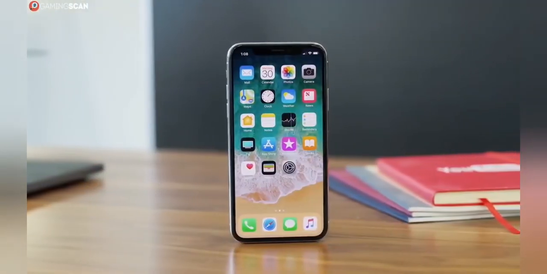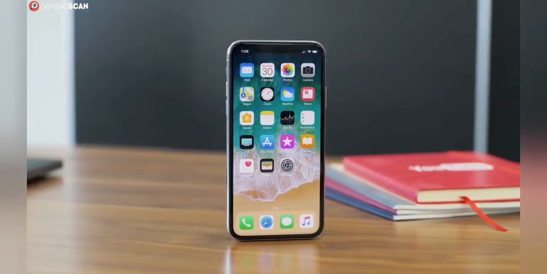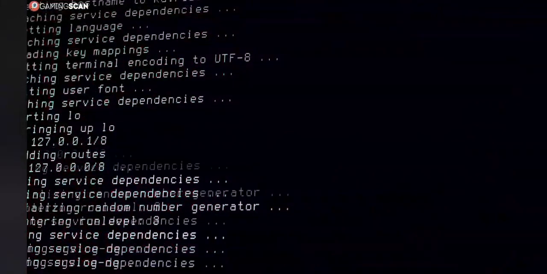iOS is Apple's proprietary mobile operating system, and as such, it's fine-tuned to make the most out of a device's hardware. What's more, Apple keeps a very close eye on all third-party software that's being developed for their mobile operating system. Android OS, on the other hand, may be owned by Google, but it's an open-source OS based on a